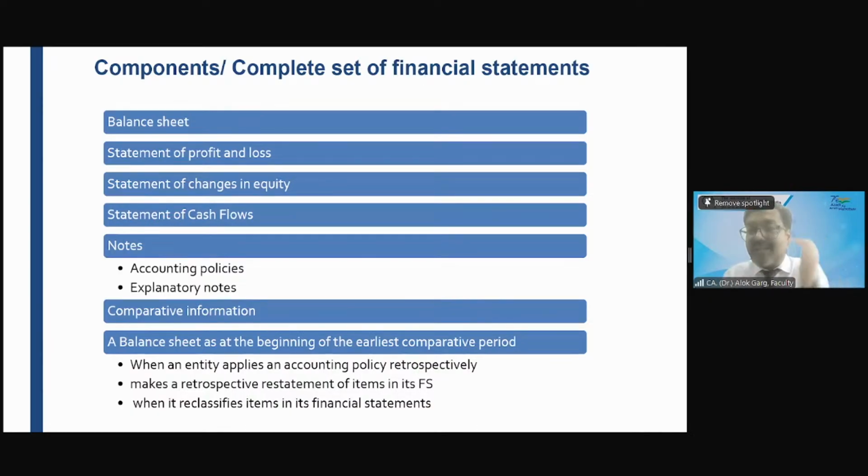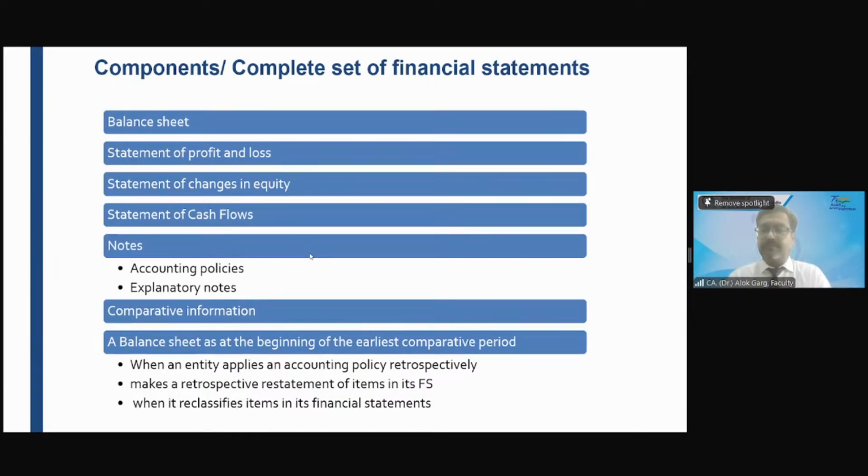When there is a correction of prior period error, and when there is a change in accounting policy. Friends, let me discuss this correction of prior period error and change in accounting policies. This third balance sheet concept, let me discuss with all of you.